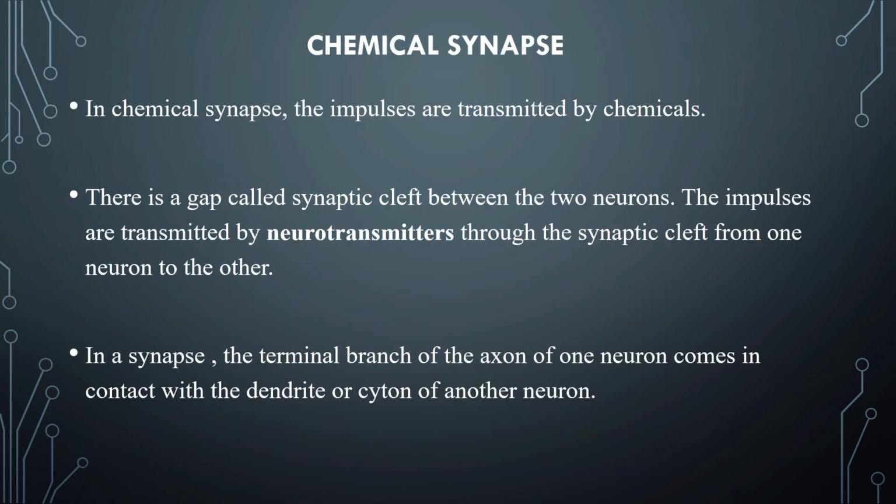Chemical synapse. In chemical synapse, the impulses are transmitted by chemicals. There is a gap called synaptic cleft between the two neurons. The impulses are transmitted by neurotransmitters through the synaptic cleft from one neuron to the other. In a synapse, the terminal branch of the axon of one neuron comes in contact with the dendrite or cyton of another neuron.